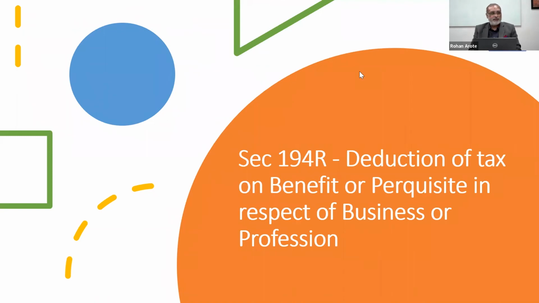You have to look at the intention, because every time we cannot interpret it that way. The object of CSR is different. In such a case, you have to analyze the facts of the case and records and the way it has been given. Because the intention was for, or intending to enter into, business transactions, certainly we will have to look. If the intention was that any kind of benefits are provided for business promotion, then that will also fall under 194R. If under the garb of CSR, I'm promoting my business, then certainly we'll have to look from that perspective.